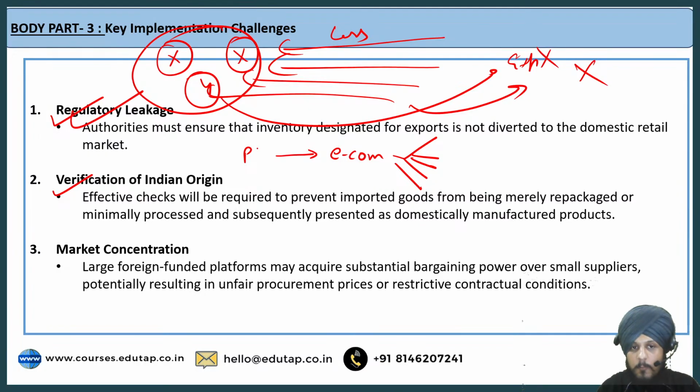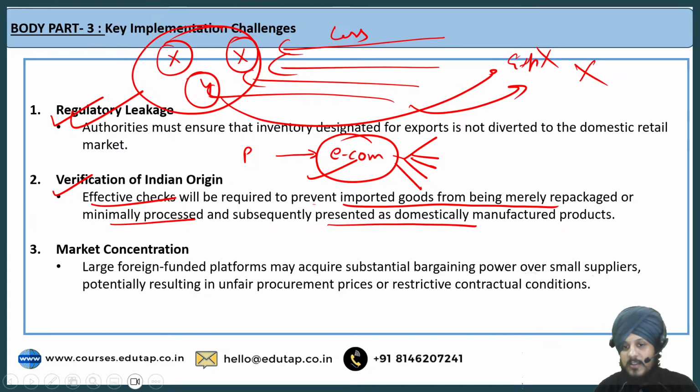Now it is very important that we make sure that whatever products they are selling are actually of Indian origin, right? They are not fake products, right? So we have to make sure that we are providing effective checks to prevent imported goods from being merely repackaged or minimally processed and subsequently presented as domestically manufactured goods.